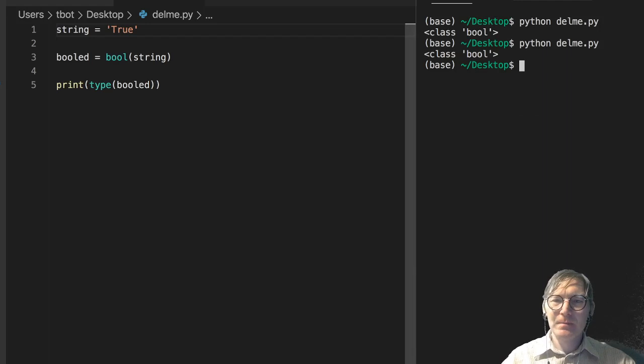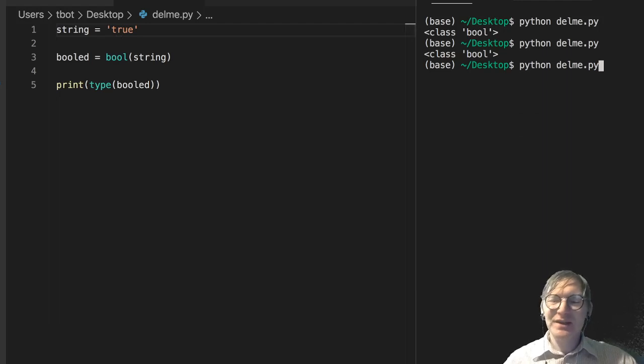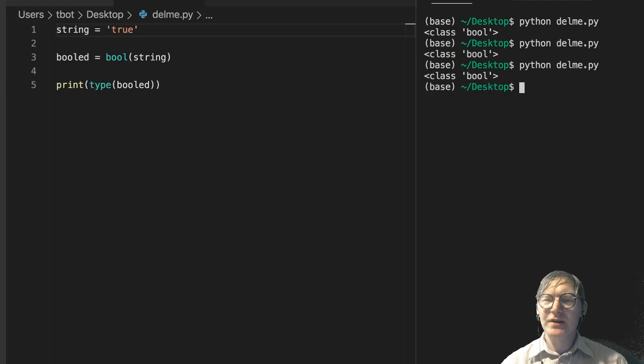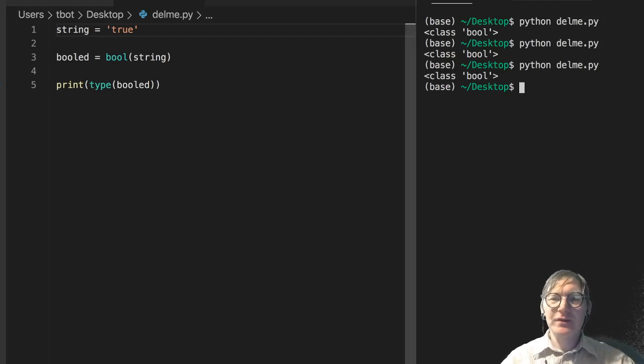We can set this to true, lowercase. Now, why does this make sense? Is this something the makers of Python just sort of figured out and they were like, oh, this will be cool, somebody might have a lowercase true or an uppercase true? That's not what's going on here.